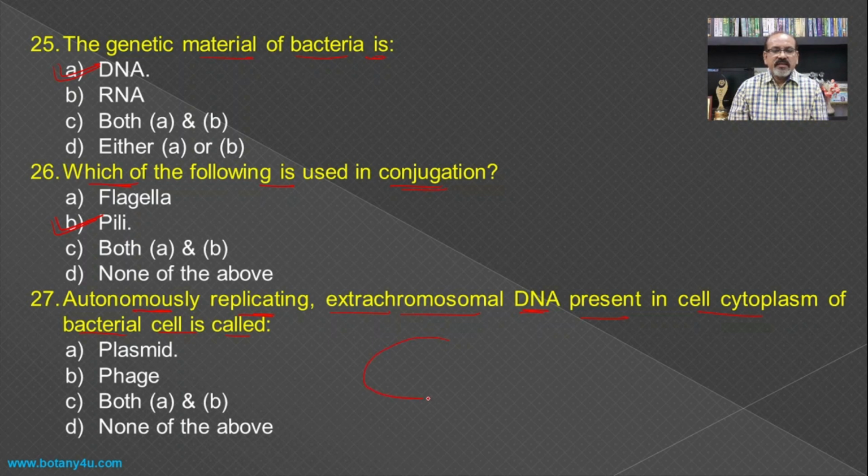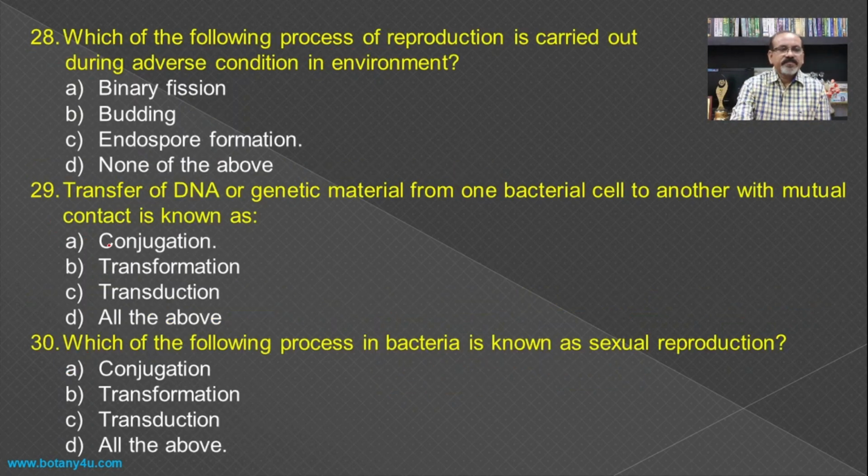If you see the bacterial cell, this bacterial cell contains its own DNA molecule which is double stranded circular. In addition to that, if there is some other DNA molecule in the cell cytoplasm of the bacterial cell, then it is known as the plasmid, and hence the plasmid becomes the answer for this question.